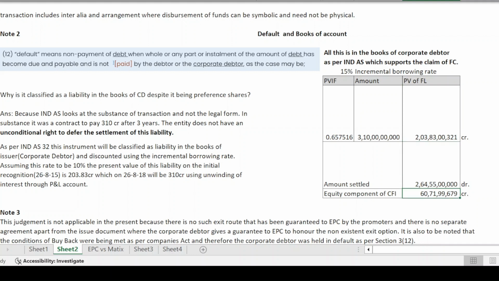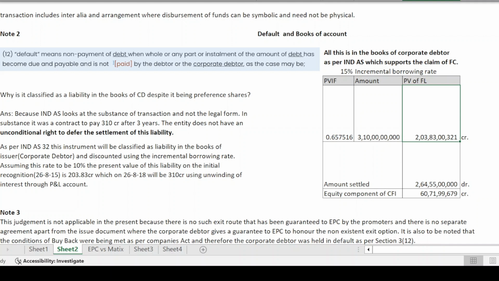And the balance component of 60 crores 71 lakhs you record as an equity component of the CFI. So Ind AS is assuming that the risks I'm undertaking as per section 51, the right to vote that I've got under the Companies Act, all of those rights, there is a consideration that I have paid which is 60 crores 71 lakhs, and the consideration that I am paying for the liability is 203 crores, and therefore there is a differential accounting treatment given to this compound financial instrument, and that is the precise reason why it is called a compound financial instrument.